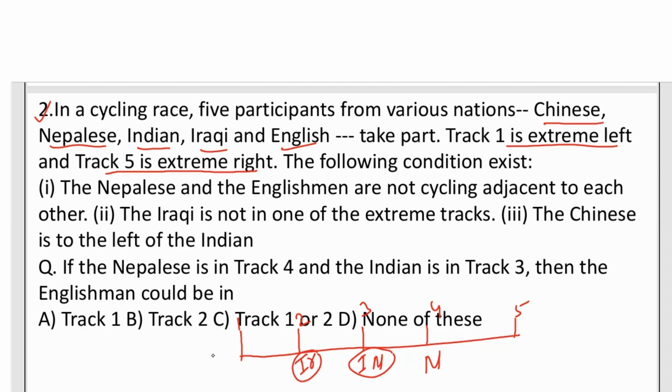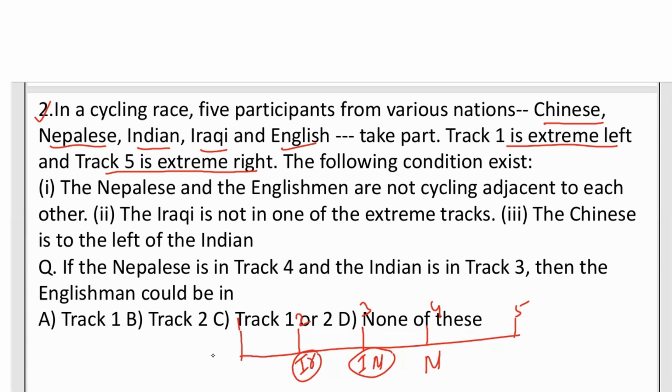Now we have the 2 positions, that is 1 and 5. And there are 2 nations remaining. Iraqi, Indian, and Nepalese are done. Now we have the 2 positions to fill with English, and the other is Chinese. So now the condition is what?